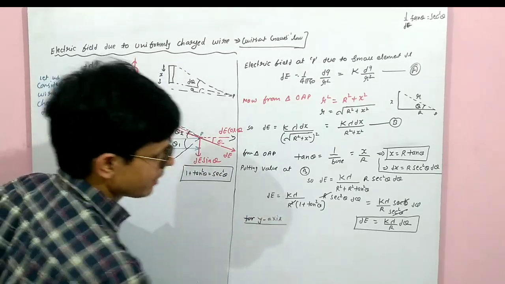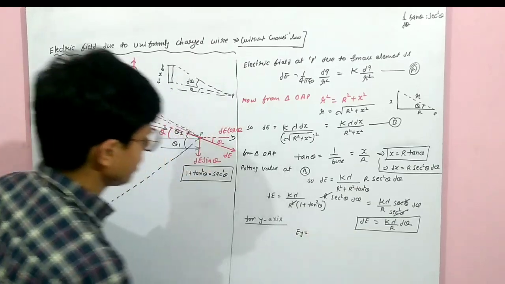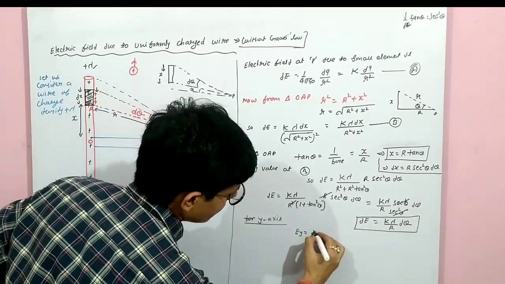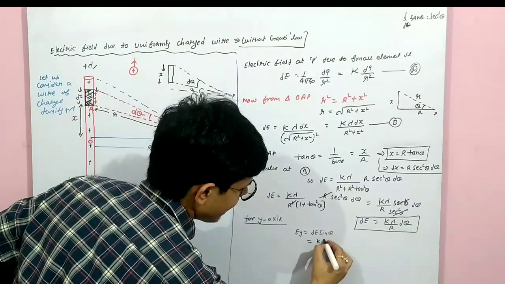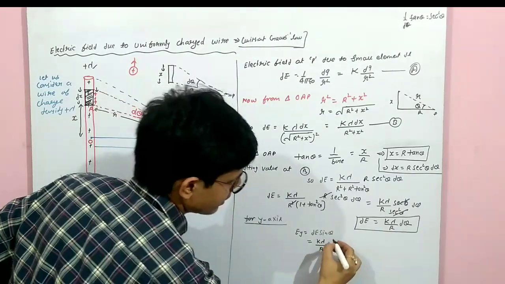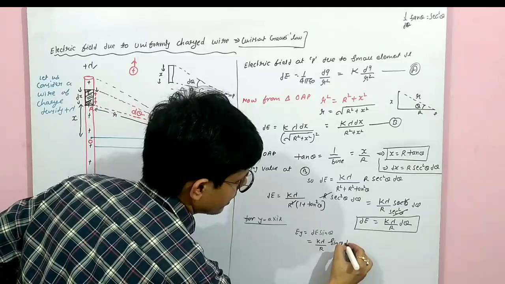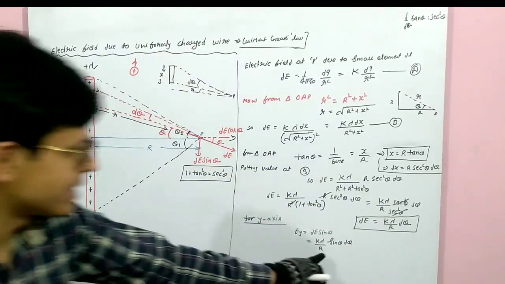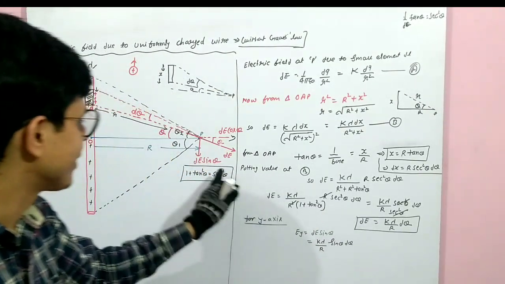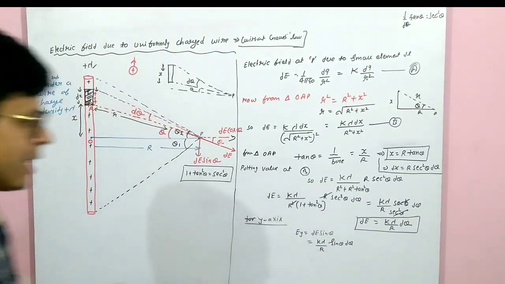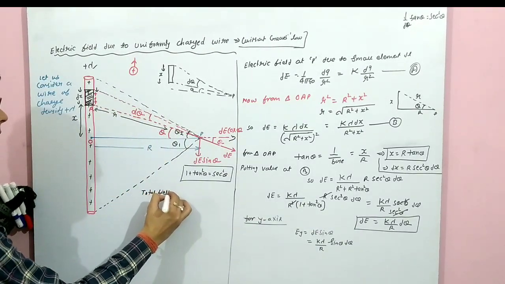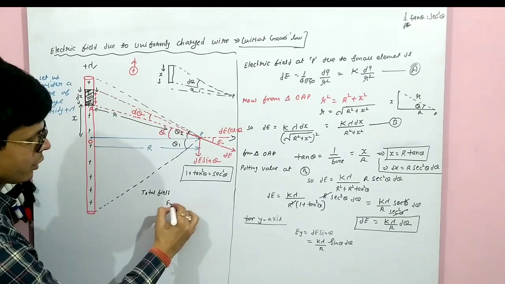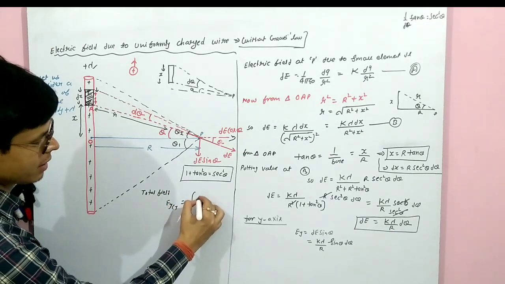For the y-axis, Ey, how much? Ey is dE sin theta. dE is how much? k lambda upon r sin theta d theta. Yes or no? Sin theta d theta, because dE is this one. Total field Ey, what will you do?